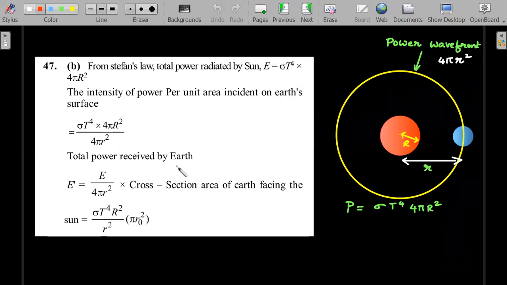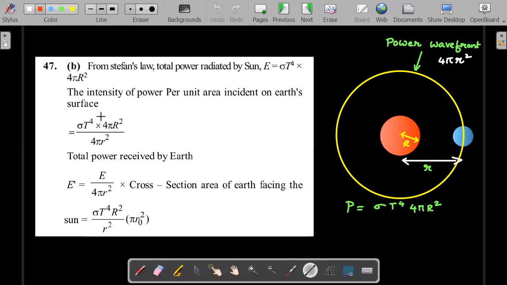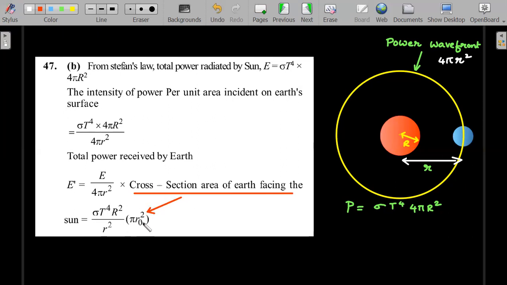So the total power received by the earth would be this number multiplied by the cross-sectional area, which is the projection area. Remember, only one side of earth is going to receive. That's why this number is related to pi r naught square. What is r naught? R naught is the radius of earth. So that's the idea.